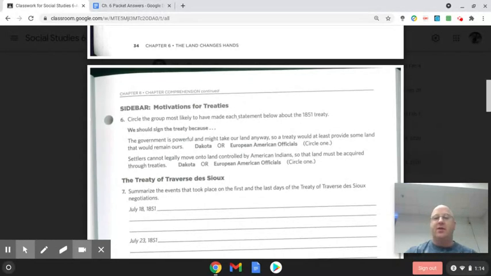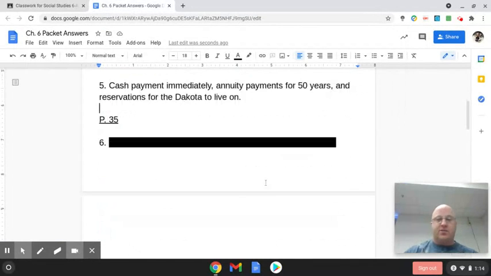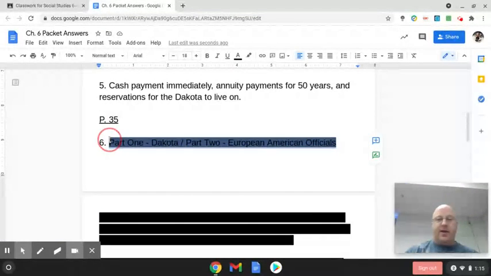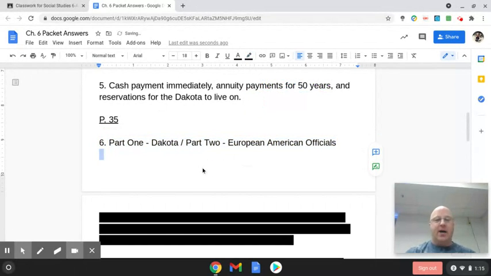That is something the European American officials believed. They said, we can't just go in and take the land, even though they very well could have because of the military they had. They said, no, we don't want to do that. So that's the answers for question number 6 that I just put. The first part would have been said by the Dakota. Second part would have been said by European officials.